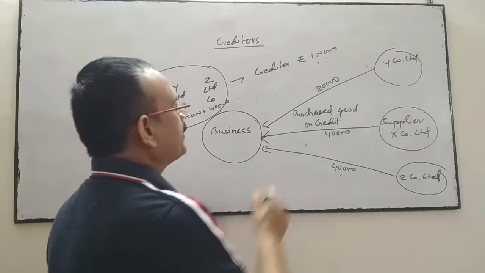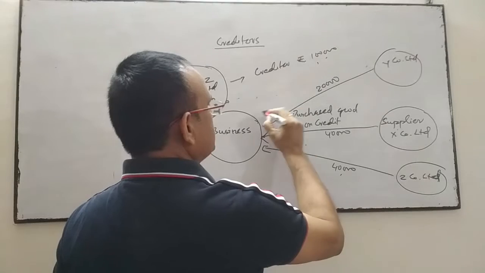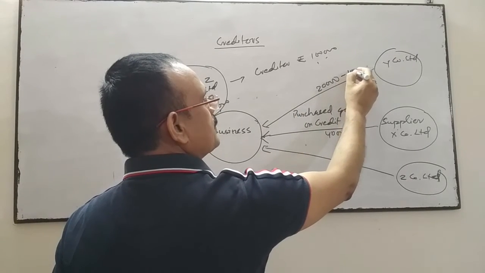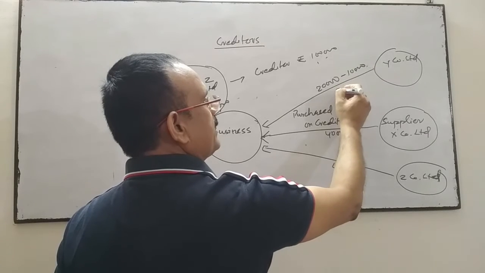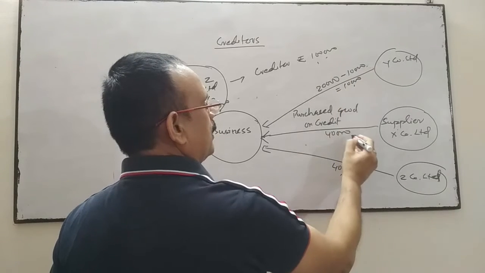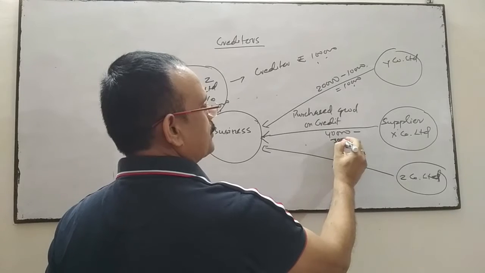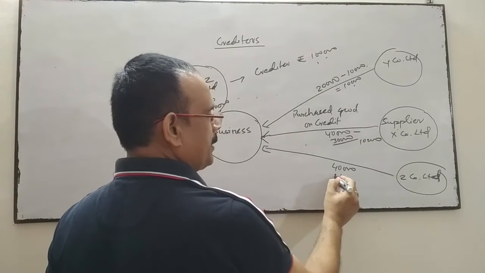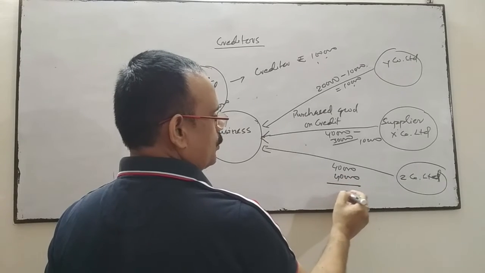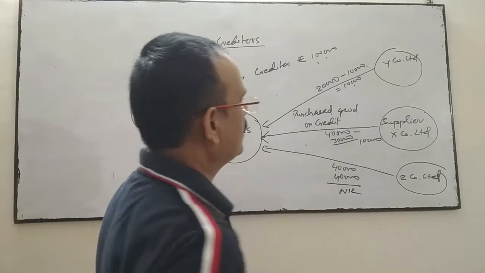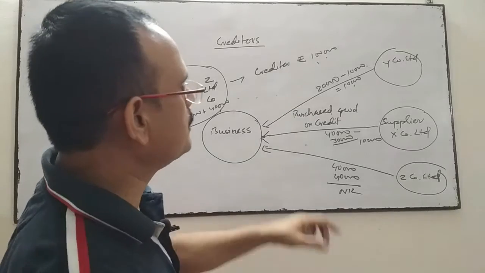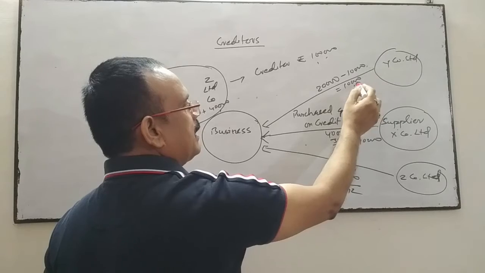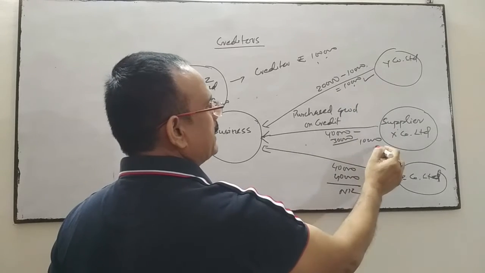Suppose out of this 20, the business has paid 10,000, so remaining is 10. Here the business has paid 30, so remaining is 10. Here the business has paid 40, so no balance, nil. Now the creditors are only X and Y, and the amount is 10 and 10.